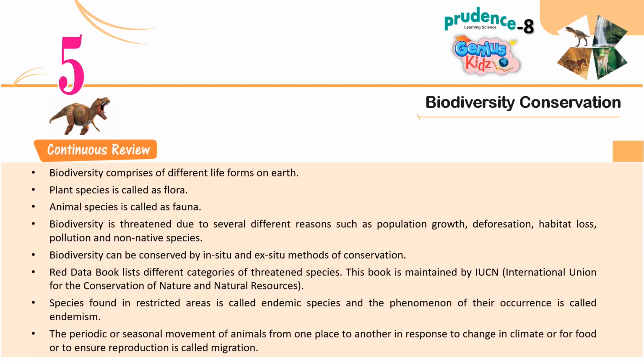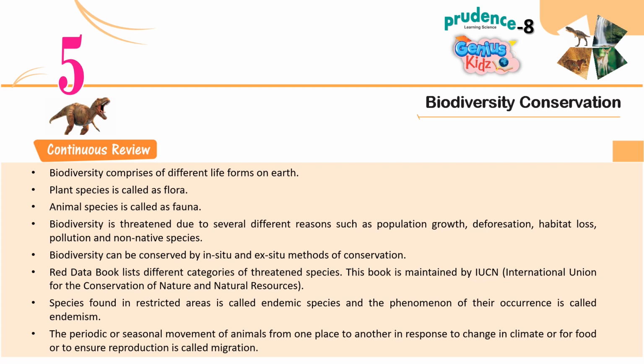Continuous review. Biodiversity comprises of different life forms on Earth. Plant species is called as flora. Animal species is called as fauna. Biodiversity is threatened due to several different reasons such as population growth, deforestation, habitat loss, pollution, and non-native species. Biodiversity can be conserved by in situ and ex situ methods of conservation.